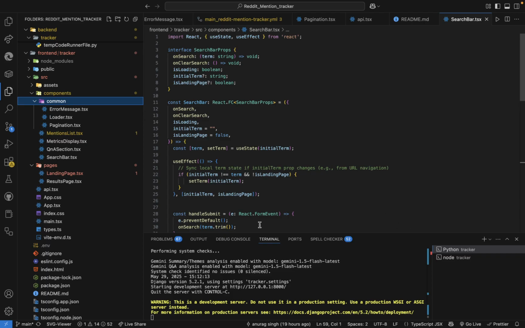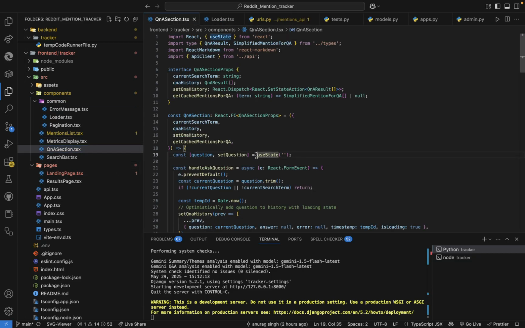One more key feature is in the question answering context. I have used content caching, which is done by local storage.